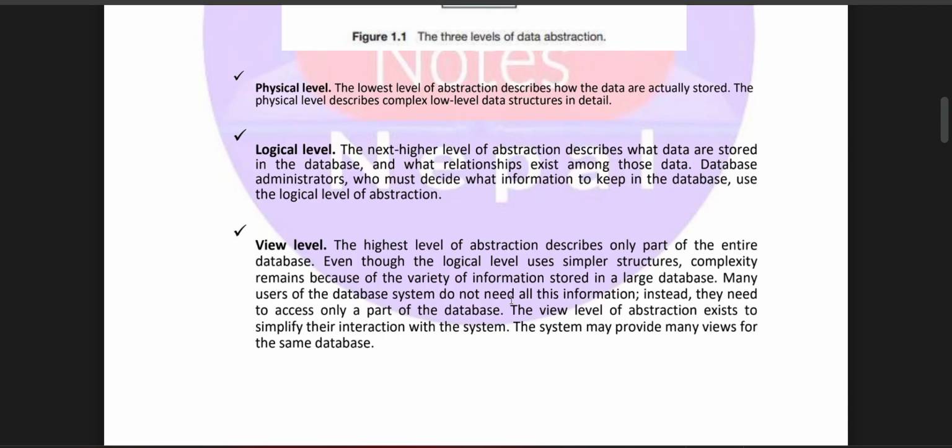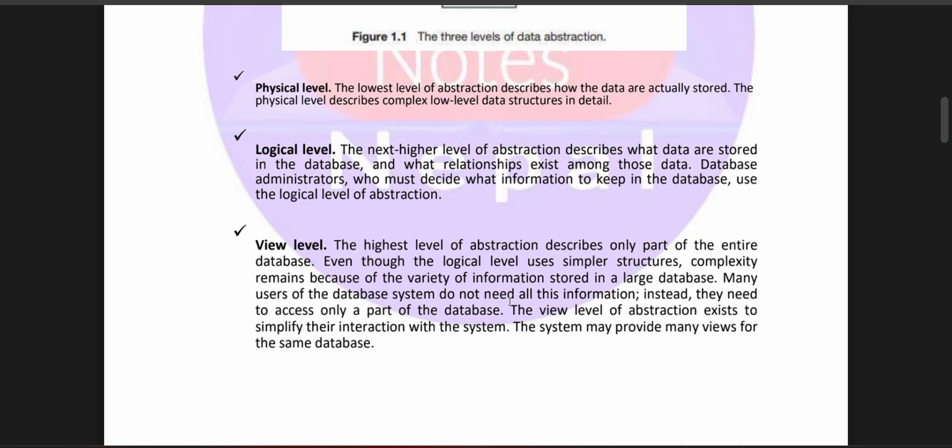Logical level: the next higher level of abstraction describes what data are stored in the database and what relationships exist among those data. Database administrators, who must decide what information to keep in the database, use the logical level of abstraction.